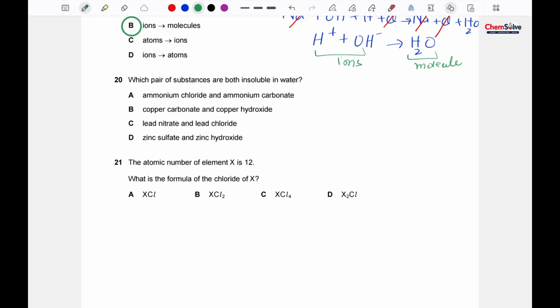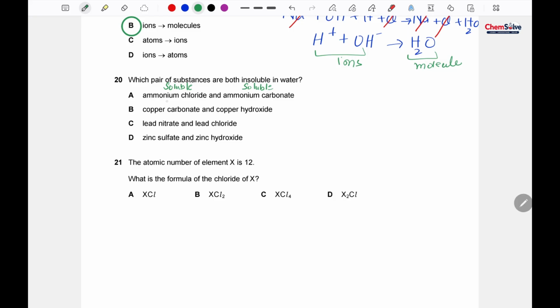So for now, ammonium chloride. Ammonium chloride is the soluble salt. And ammonium carbonate, it is again the soluble salt. By the way, all the salts of ammonium are soluble.